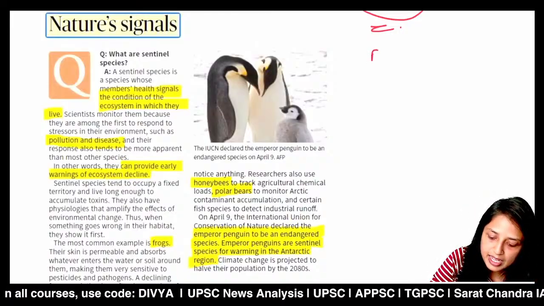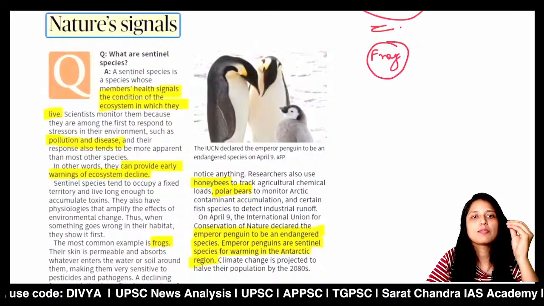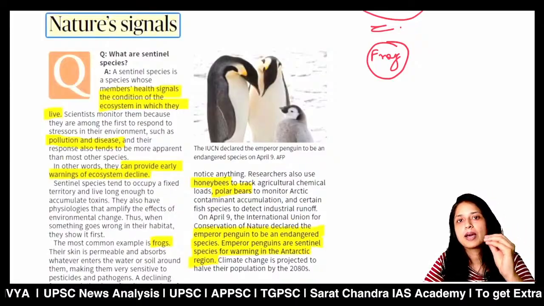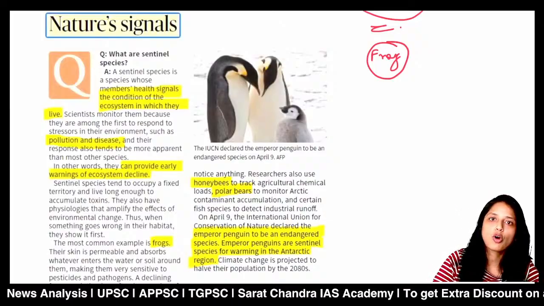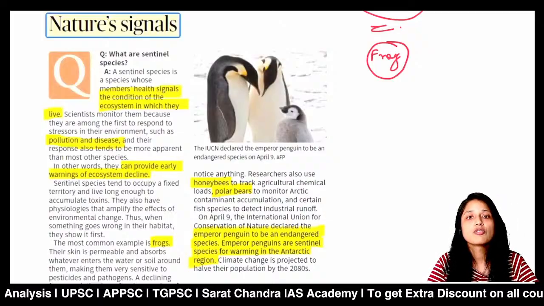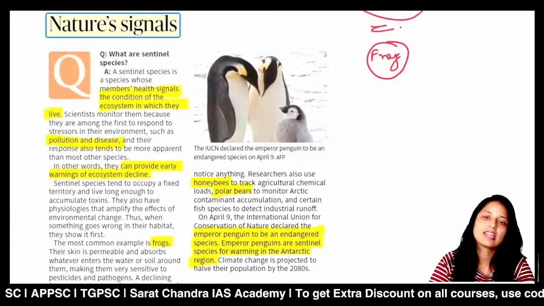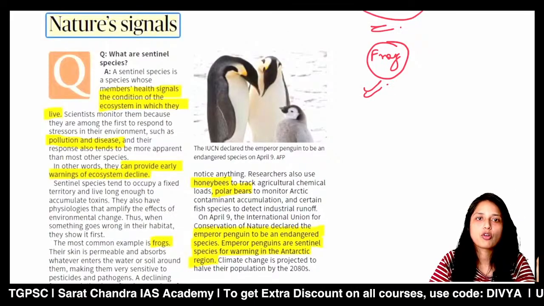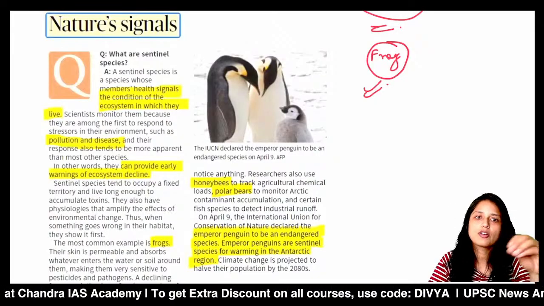For example, I will give you an example of the frog. The skin of a frog is very thin as well as very permeable. As you know, a frog lives sometimes in soil, sometimes in water. So whenever there are chemical changes or pesticidal changes in water or soil, it can be easily seen in the health of the frog. Seeing the health of the frog, you can say that there is some change in water or soil.